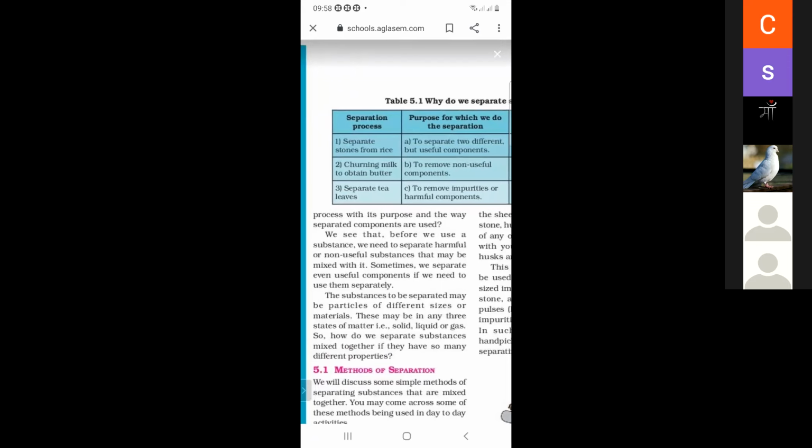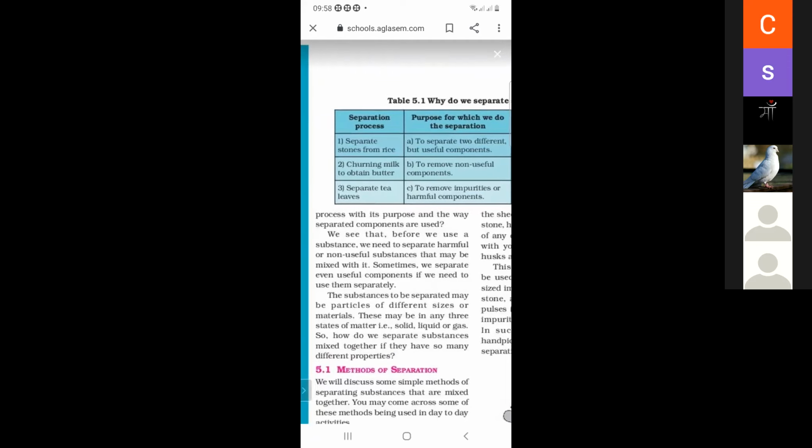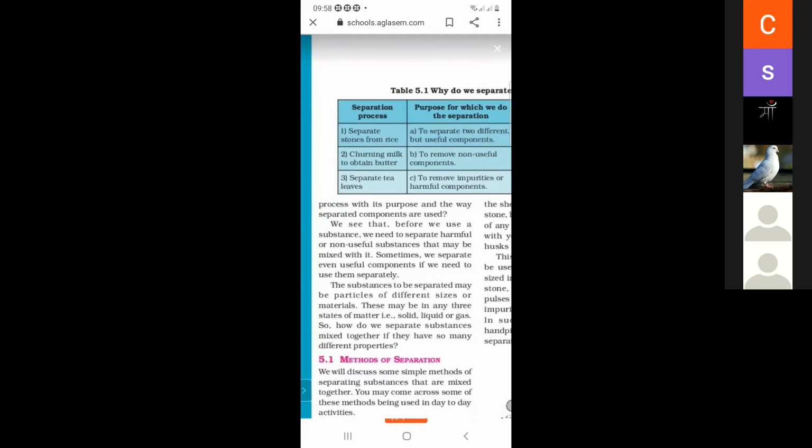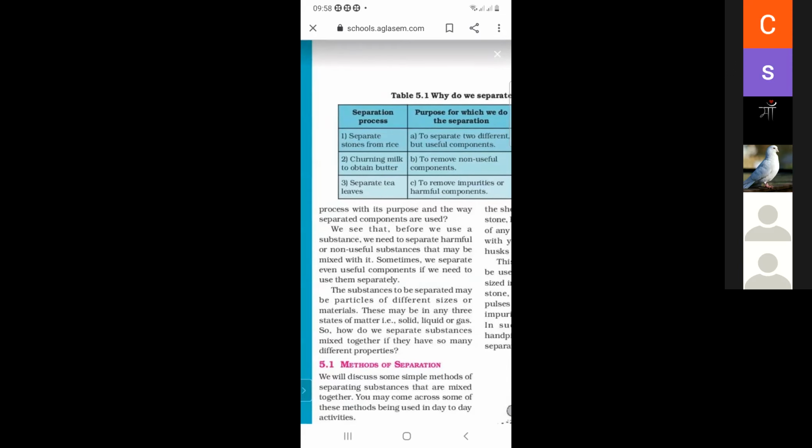The tea leaves are a non-useful component, so to remove non-useful components, we separate tea leaves. And separating stones from the rice means to remove impurities or harmful components. In the rice, stone is harmful, so to remove harmful components, we separate stones from the rice.